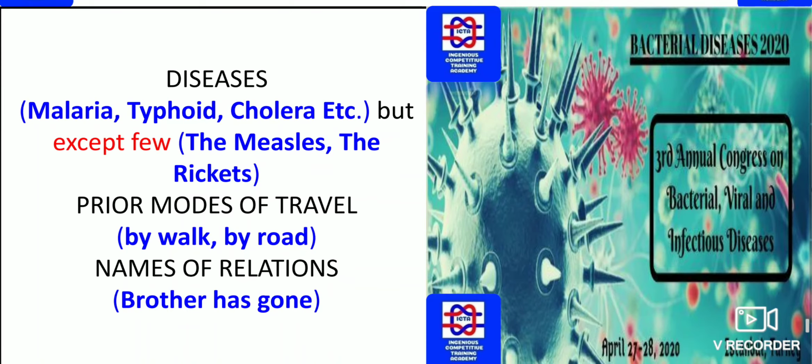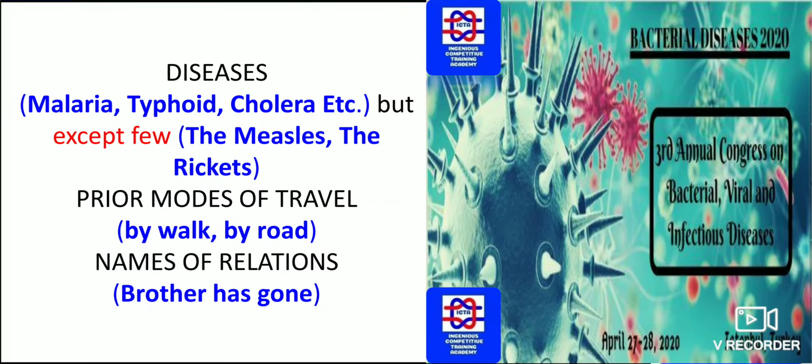And in front of diseases, whatever diseases we have, malaria, typhoid, cholera, etc. But there are a few diseases, that is the measles, the rickets, where you have to use "the" before measles and rickets, but not malaria, typhoid and cholera. So you have to remember that for bacterial diseases as well as malarial diseases you can't use articles. Before measles as well as rickets you can use "the."